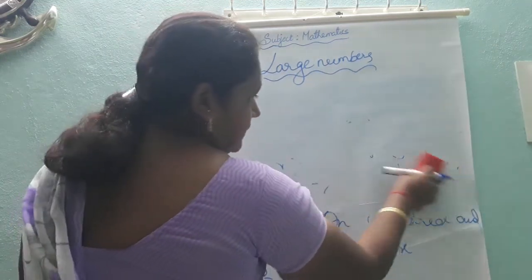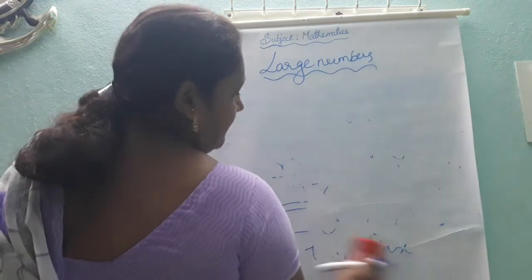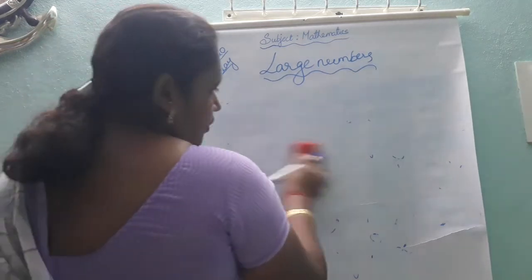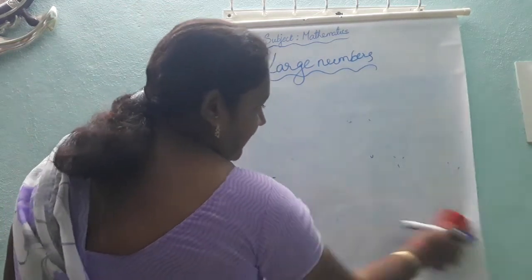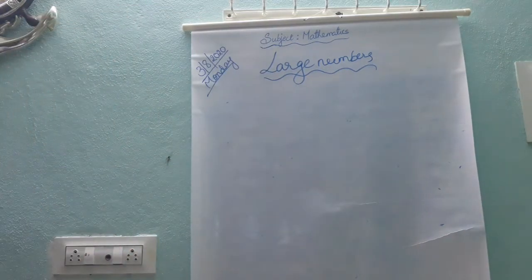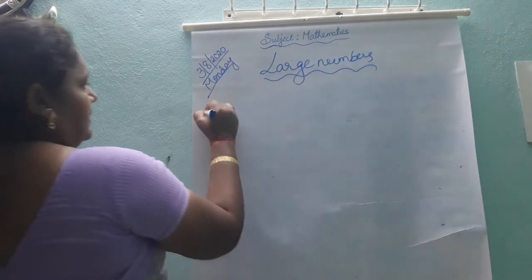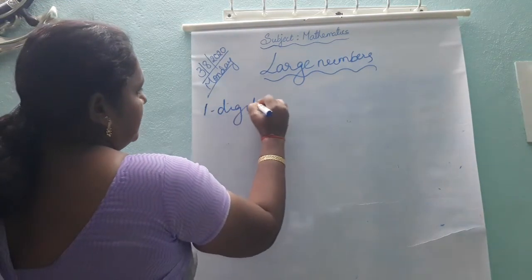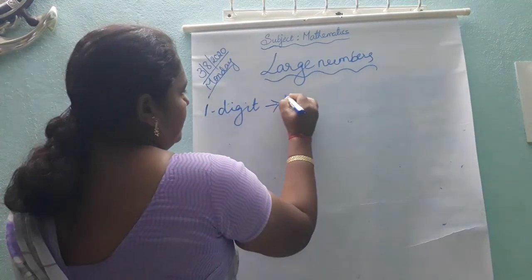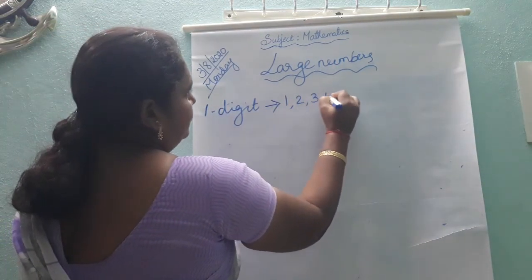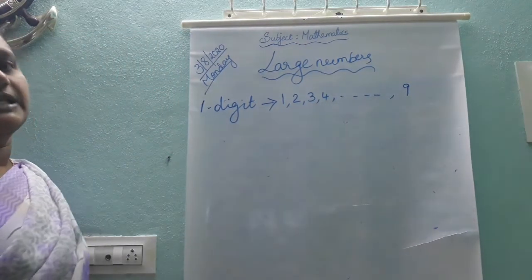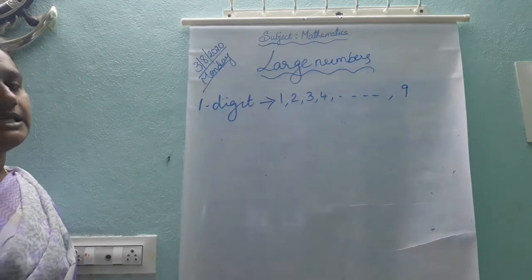Basing on the number of digits, we can classify the numbers into different types. See, first, 1-digit numbers. What are 1-digit numbers, children? The numbers 1, 2, 3, 4 and so on up to 9. We call them 1-digit numbers.